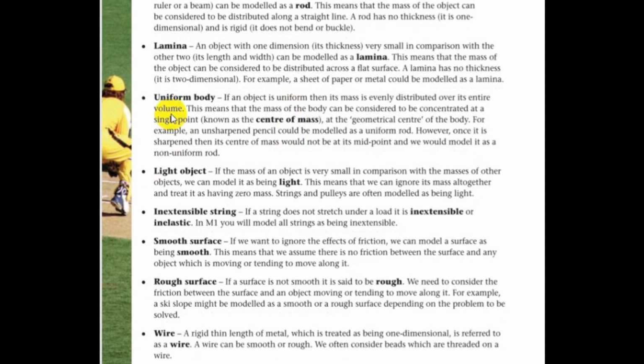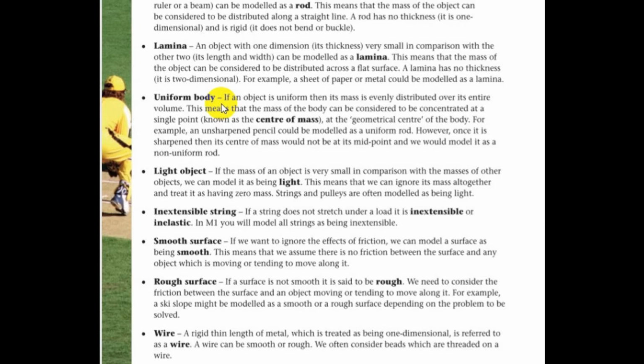The next term is uniform body. As you can already understand from the term, uniform body means everything on it is uniform. So whenever the question mentions uniform, it basically means that its mass or weight acts from its center of gravity, and the center of gravity will always be at its midpoint. If the question mentions a body is uniform, it means that the center of gravity is at the midpoint of the body, and all the forces acting on it are balanced.